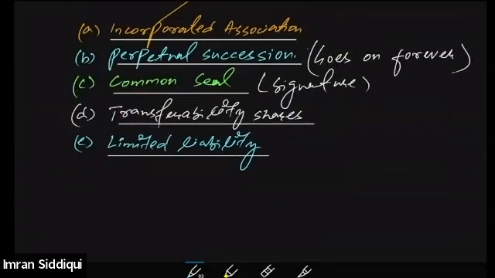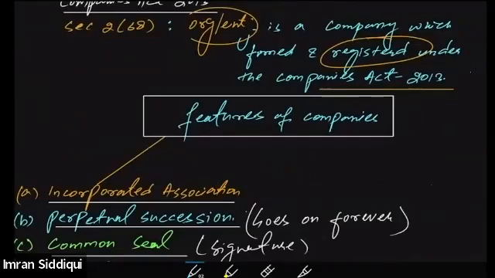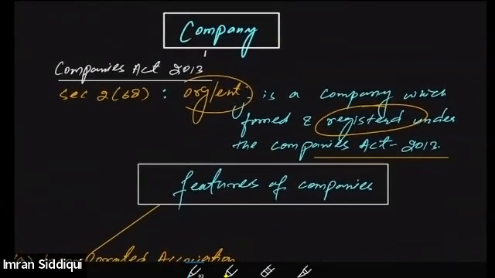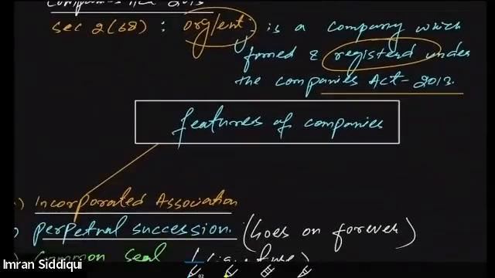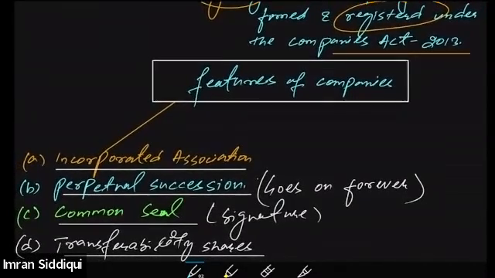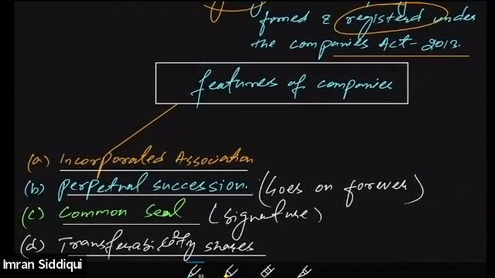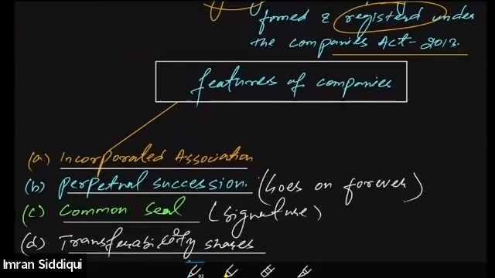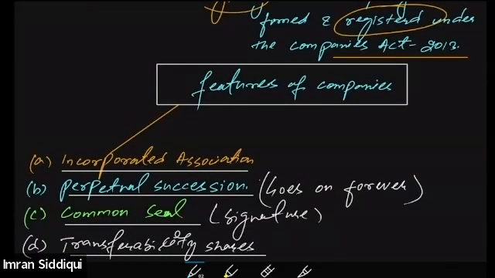So these were the 5 characteristics. Let me give you a quick recap. Until now, we discussed the meaning of the company, wherein I explained that a company is an organization or enterprise which is formed and registered as per the provisions of the Companies Act 2013, or under any other previous law.